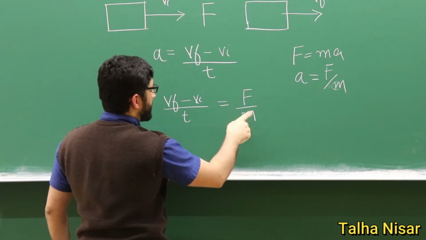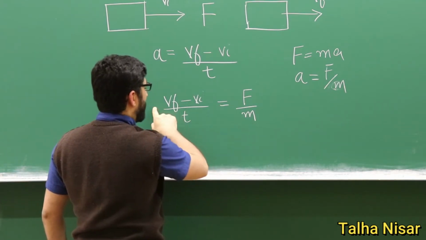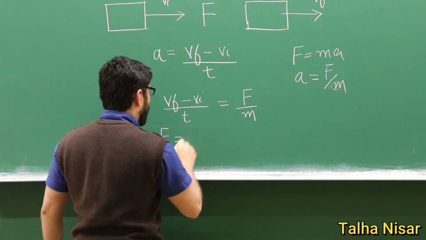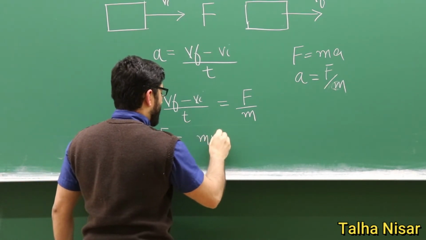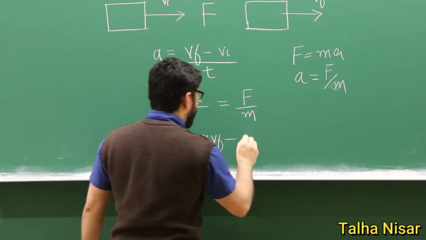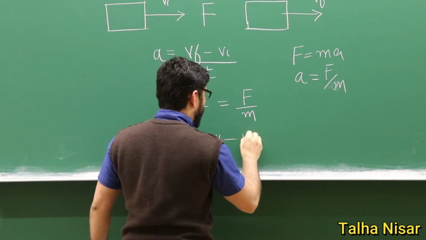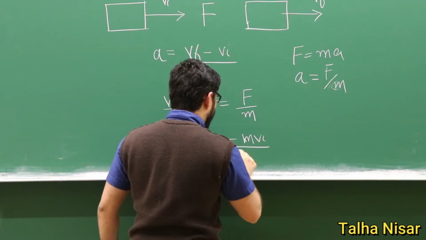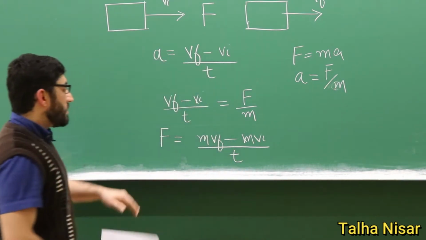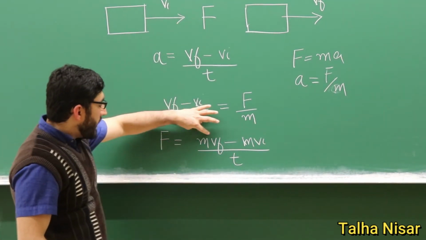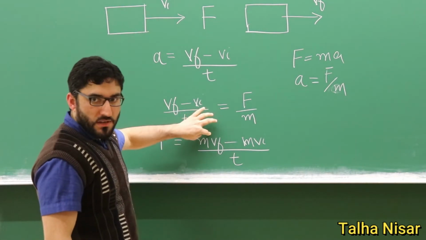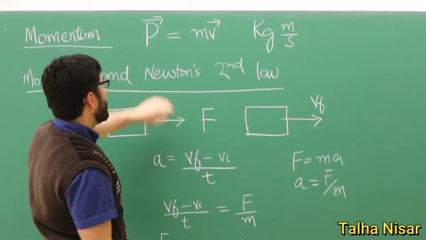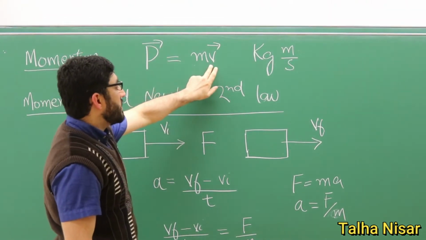If we move the mass to this side, the force is (mVf minus mVi) divided by time. What we see here is mv, which means mass multiplied by velocity. If you look at the definition of momentum, it is mass multiplied by velocity.